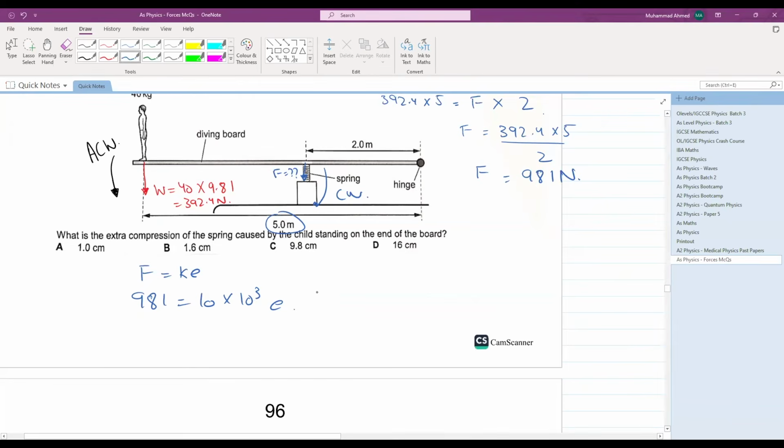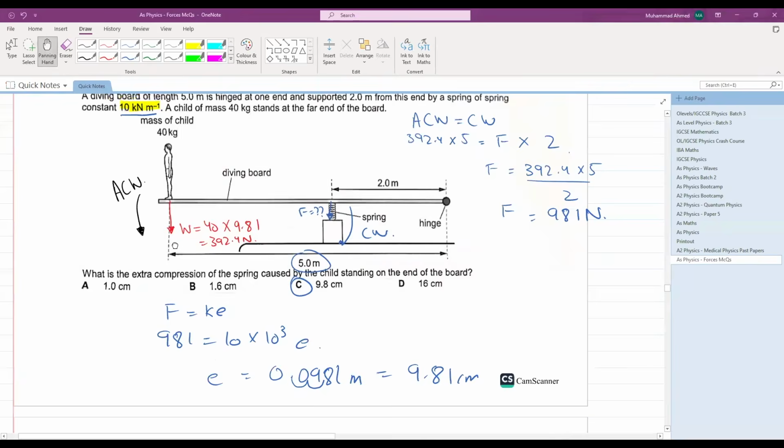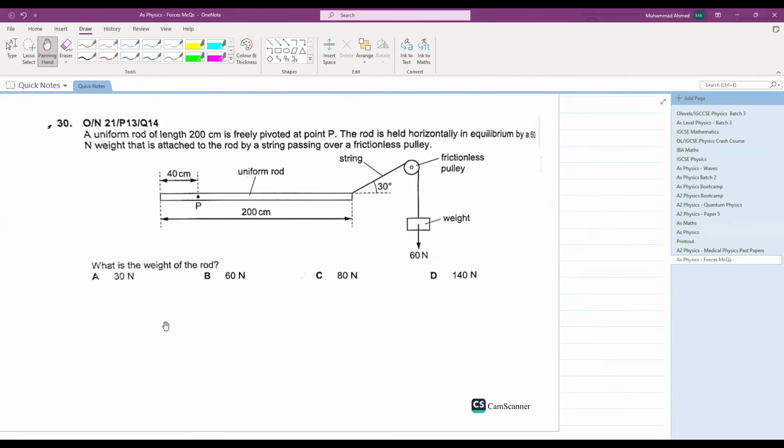What will your extension come out to be? Your extension comes out to be 0.0981 meters. Moving two decimal places forward, 9.81 centimeters is your answer. C should be your answer for 95, and it is C in the marking scheme. Perfectly fine.